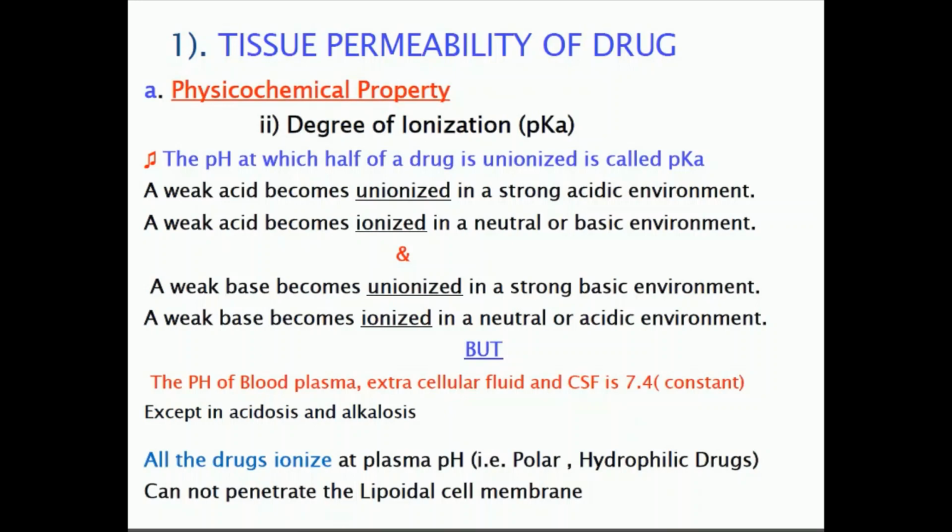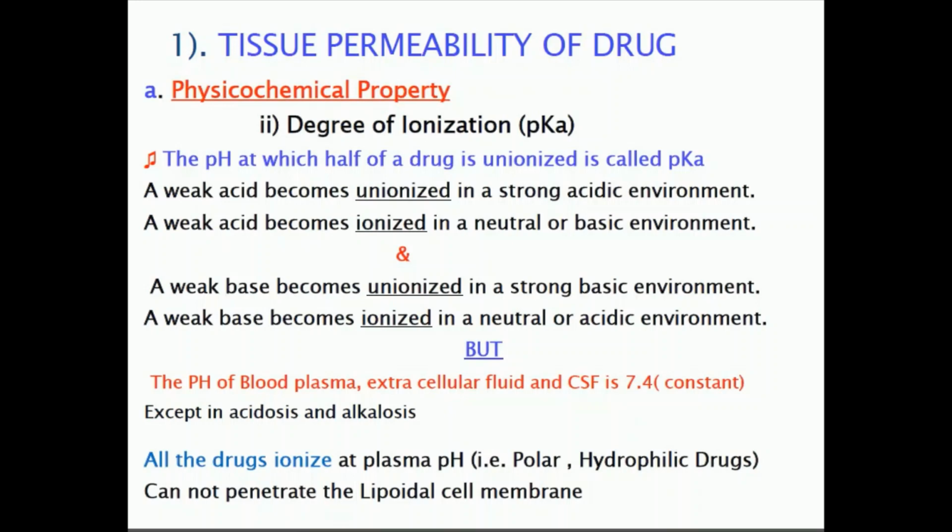The pH at which half of the drug is unionized is called the pKa, and that pKa will decide whether the drug remains in unionized form or ionized form at a given pH. If an acidic environment is there, then the acidic drug remains in the unionized form, and if a basic environment is there, then the acidic drug remains in the ionized form. In the same way, vice versa for the base also.